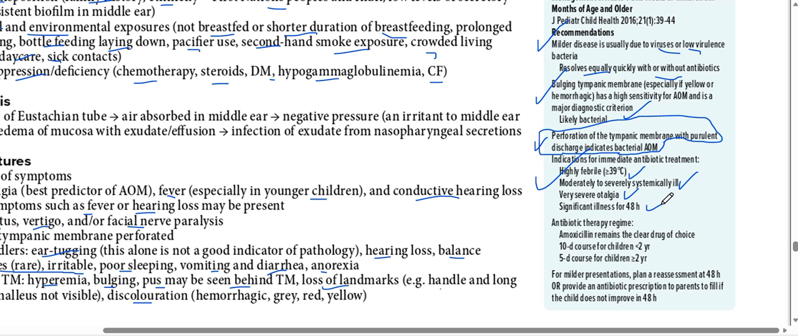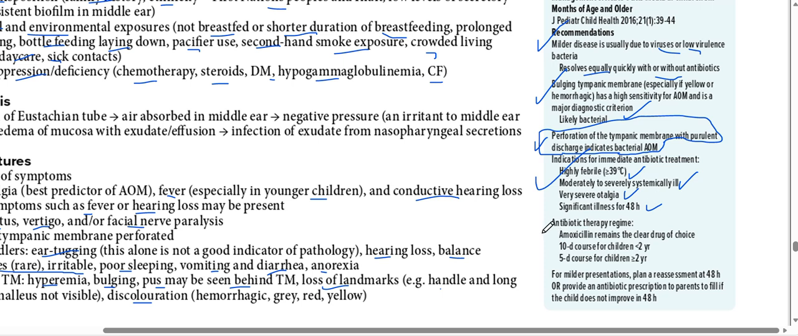Okay, a child comes to you with a high grade fever and is significantly ill for the last 2 days, not eating well, not feeling well, and with severe pain, constantly pulling or tugging his or her ears. So we can see that we need to give some antibiotics for that reason. Okay, and this is an indication for antibiotics.